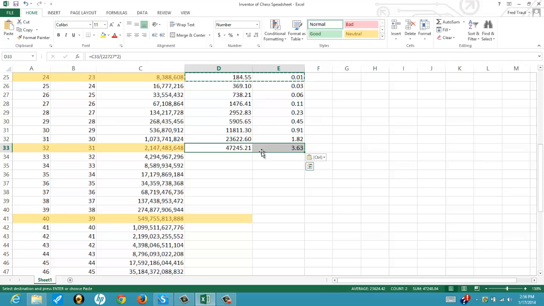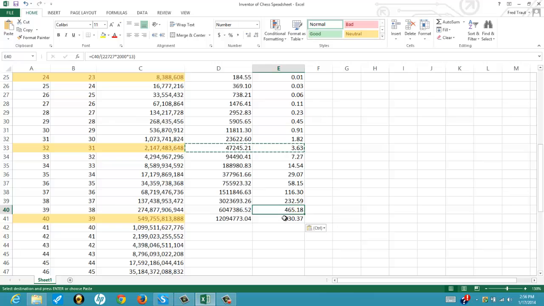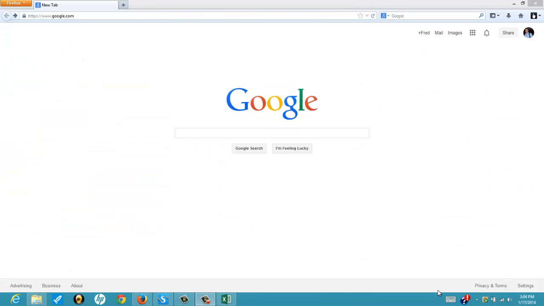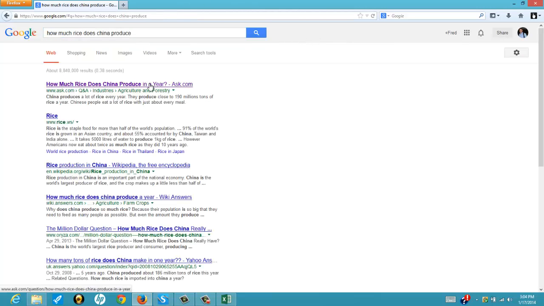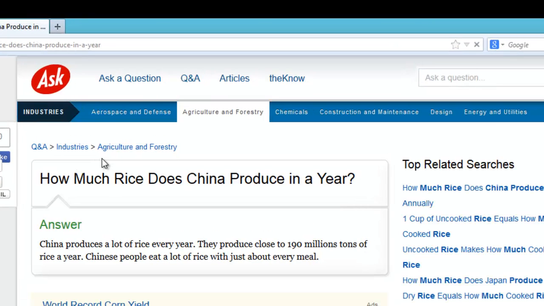Let's just go one more row of the chessboard. By that time, you're up to 930 truckloads. This is crazy. One last calculation, and I promise I'll stop. How much rice does China produce in a year? And the answer is, China produces 190 million tons of rice a year.